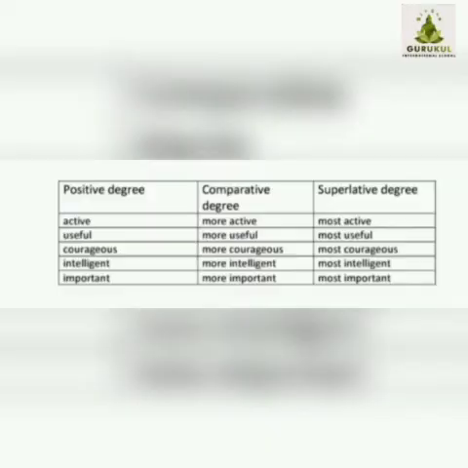Examples are active, more active, most active. Useful, more useful, most useful. Courageous, more courageous, most courageous. Intelligent, more intelligent, most intelligent. Important, more important, most important.